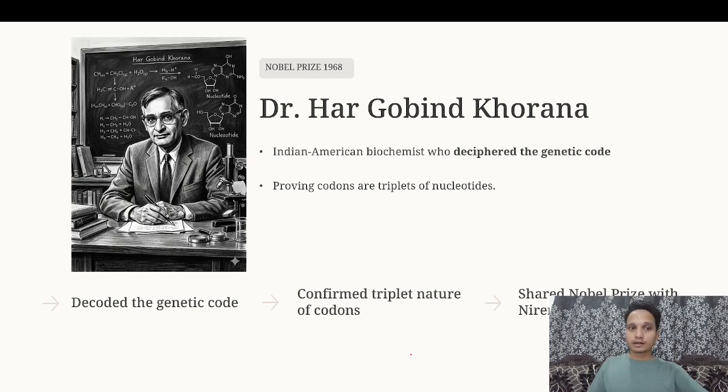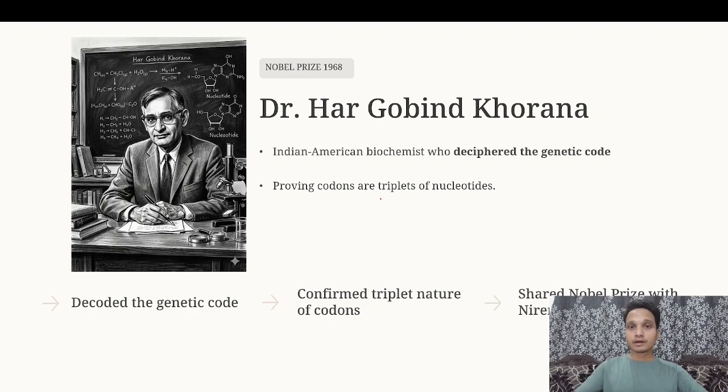Dr. Hargobind Khurana is his name. He was an Indian American biochemist, and he deciphered the genetic code written inside the mRNA, written inside the DNA, and which codon is responsible for which amino acid, providing codons as a triplet of nucleotides. So he was a pioneer actually. He and his colleagues were pioneers